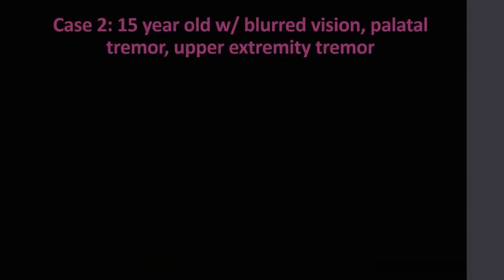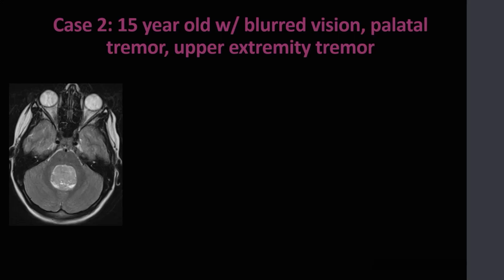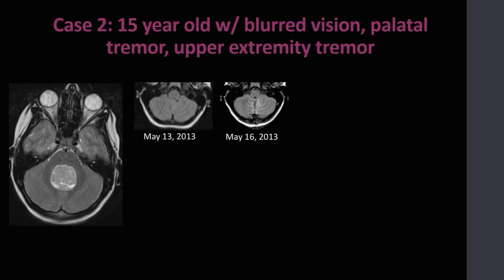Case 2 is a 15-year-old patient with medulloblastoma who presented with blurred vision, palatal tremor, and upper extremity tremor shortly following surgery. Here you can see the patient's initial baseline imaging, which demonstrates the known medulloblastoma within the posterior fossa. On the preoperative study on May 13, 2013, there is normal signal intensity involving the right inferior olivary nucleus.